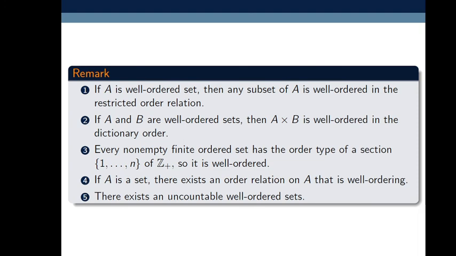This is an important remark. There exist uncountable well ordered sets. So these things are very important. We discussed in this video Cartesian products, finite sets, countable and uncountable sets, infinite sets, the axiom of choice, and also well ordered sets.